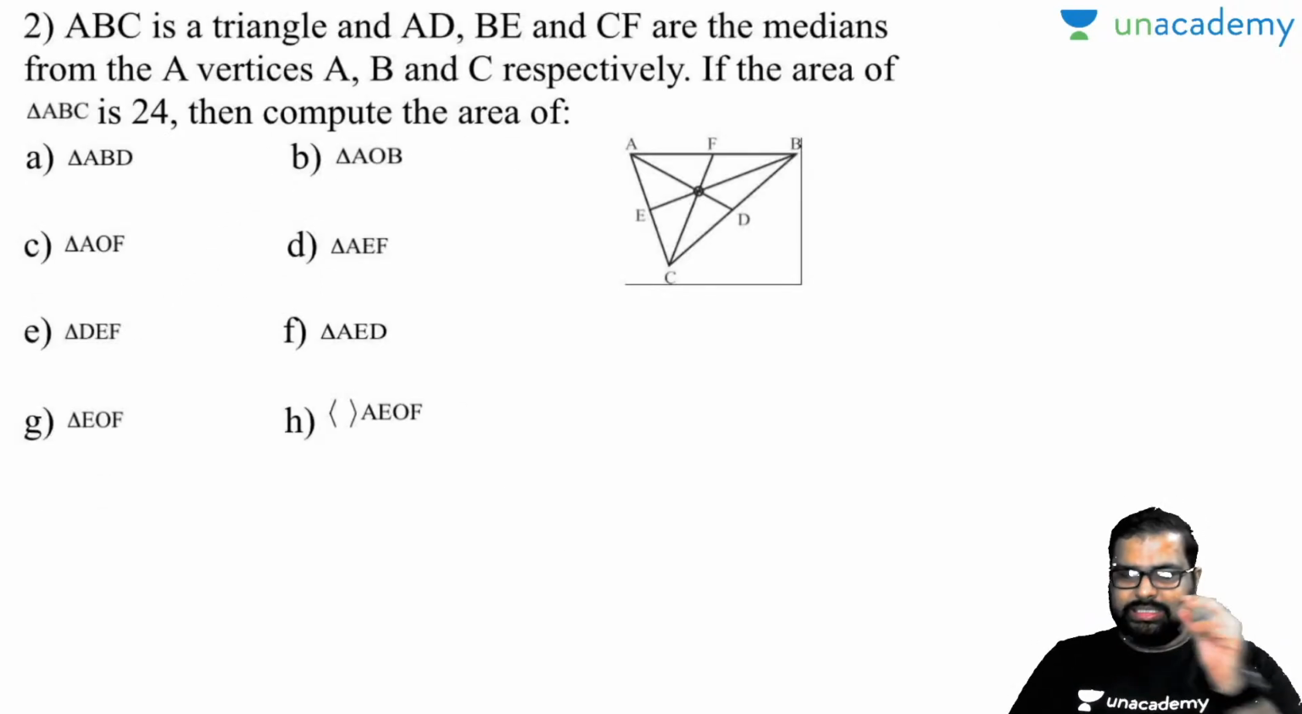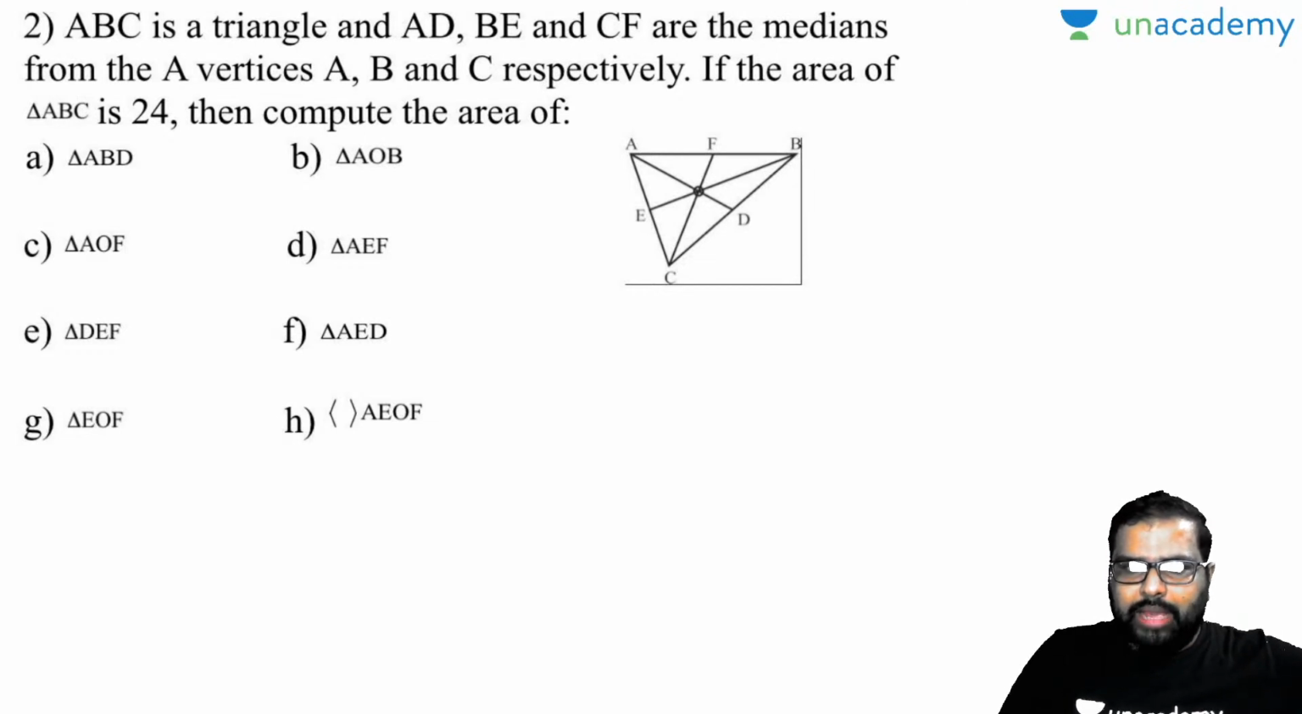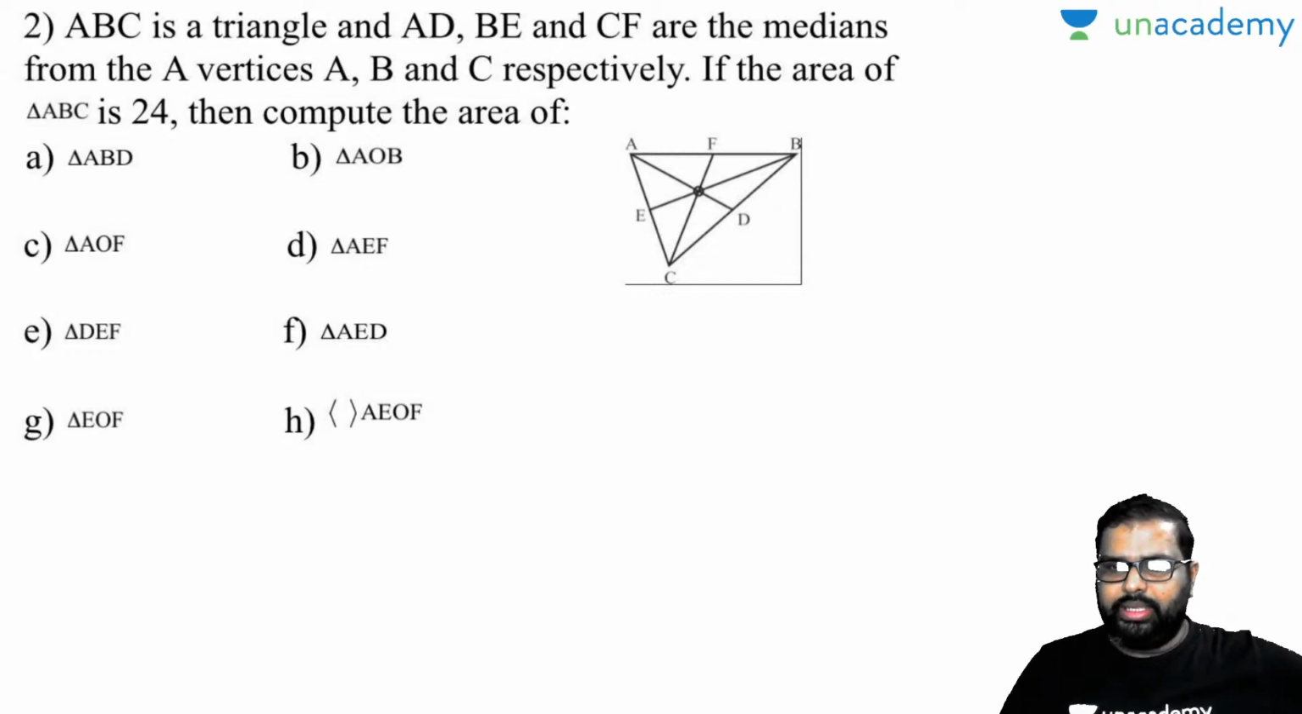Yes. Now this is a question based on our median properties only. We have dealt with it just now, so that's why I'm dealing with this question. Observe the question carefully. ABC is a triangle, and AD, BE and CF are the medians from the vertices A, B and C respectively.